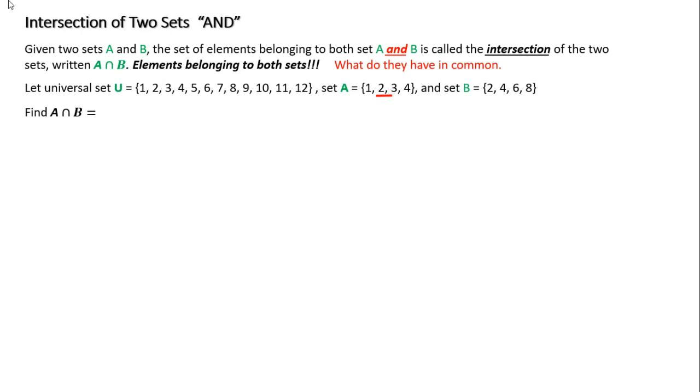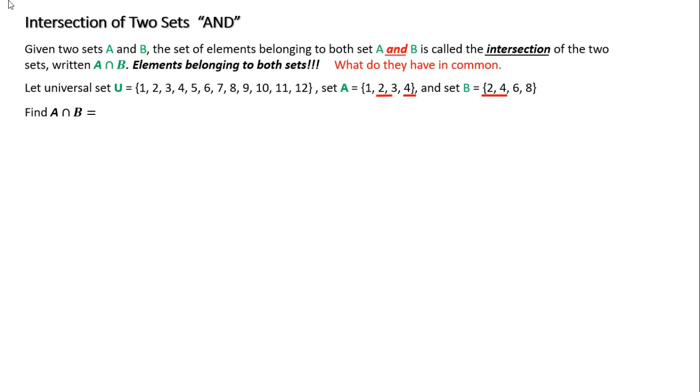If I look at set A, set A has a 1 but it's not in B. But I have a 2 that's also in B. So those two are in common. I have a 3 in A but not in B. I have a 4 in A, and that's also a 4 in B. So these are the two elements that I have in common between the two sets.